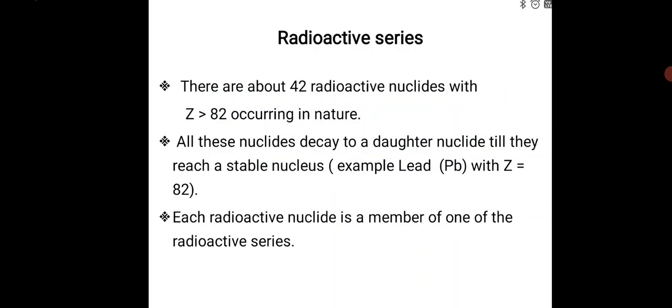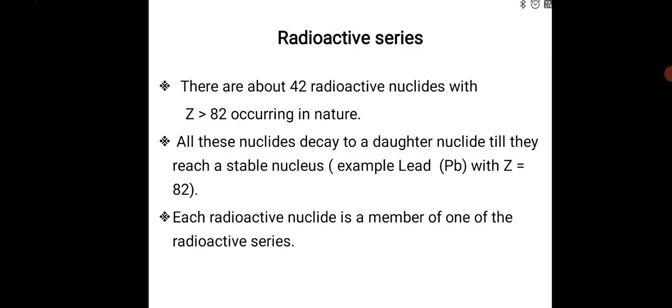There are 4 radioactive series. Only 3 of the 4 radioactive series are in nature, because their atomic number is greater than 82. All these nuclides undergo decay to form daughter nuclides, and the stable end product C is, for example, lead. Lead has atomic number 82. Each one of the radioactive series is a member of radioactive nuclides.